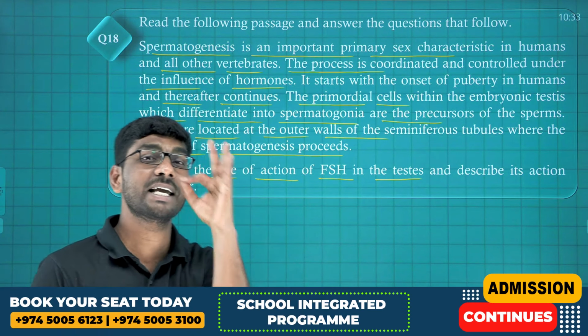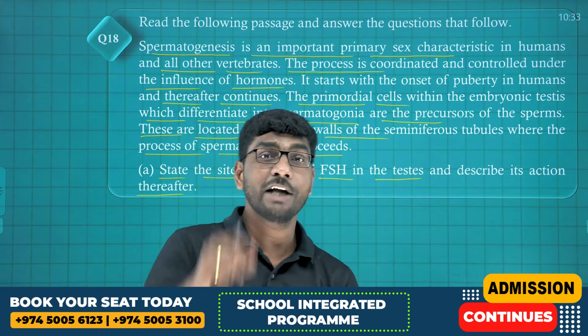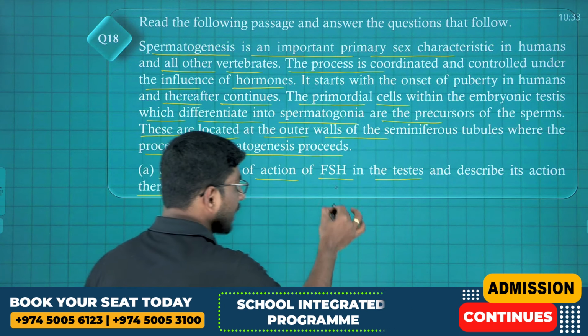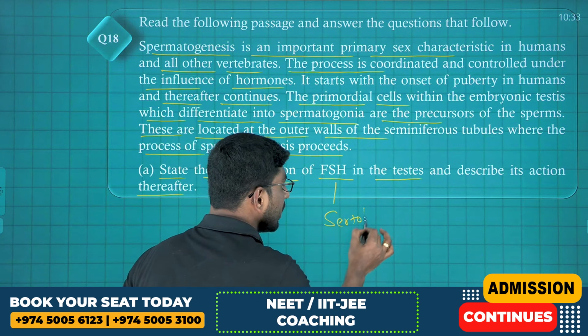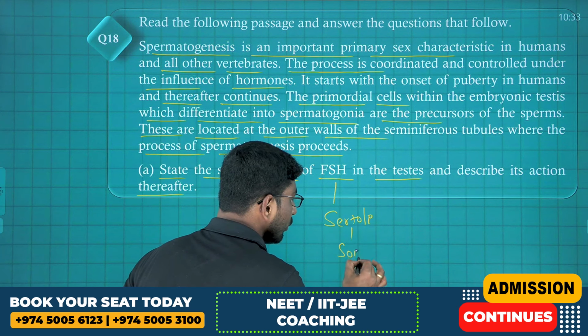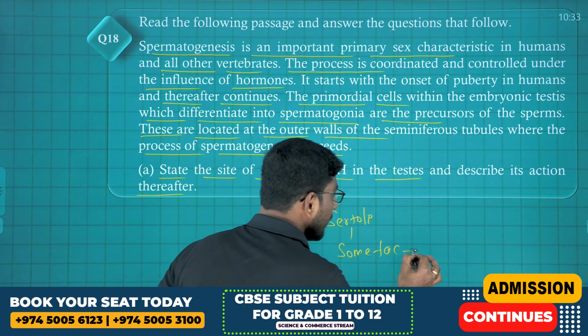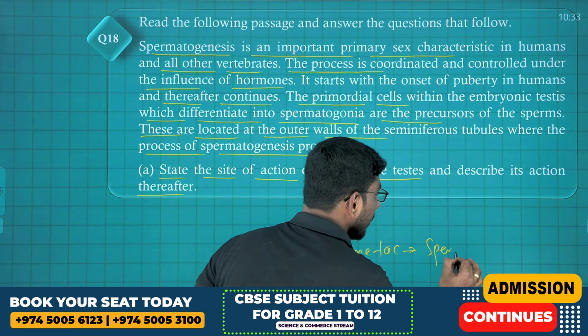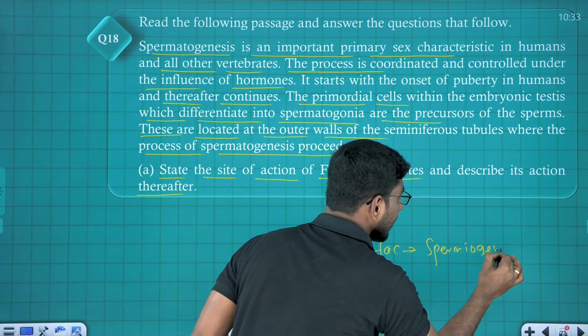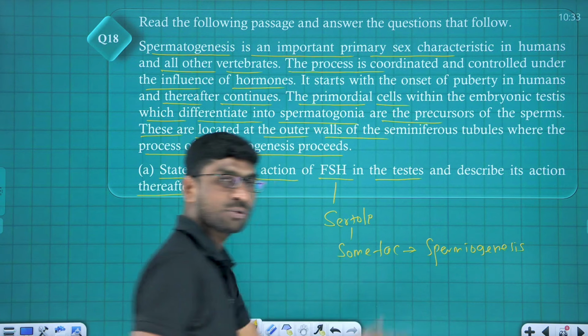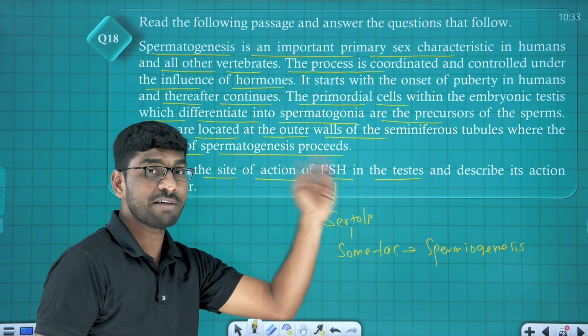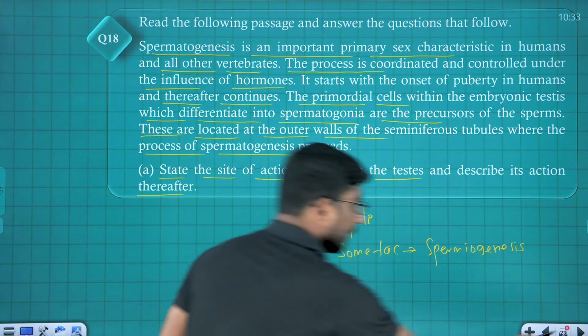I told you this one is a case-based question. FSH acts on Sertoli cells. Sertoli cells produce some factors. These factors help in what? Spermiogenesis. Simple answer. The first question's answer is spermiogenesis, and FSH acts on Sertoli cells. Come to the next one here.